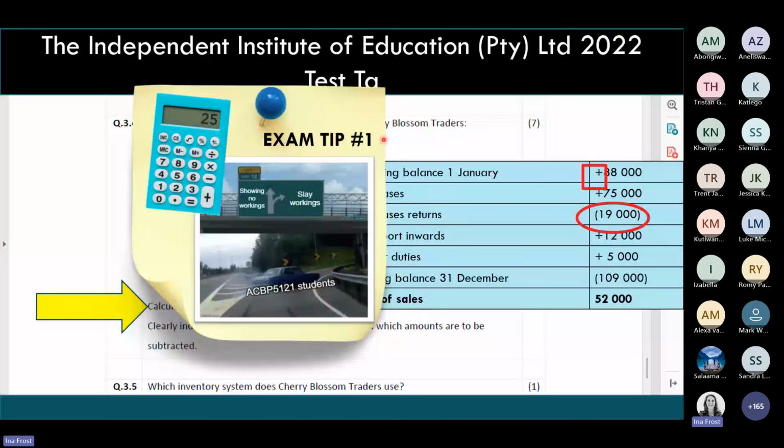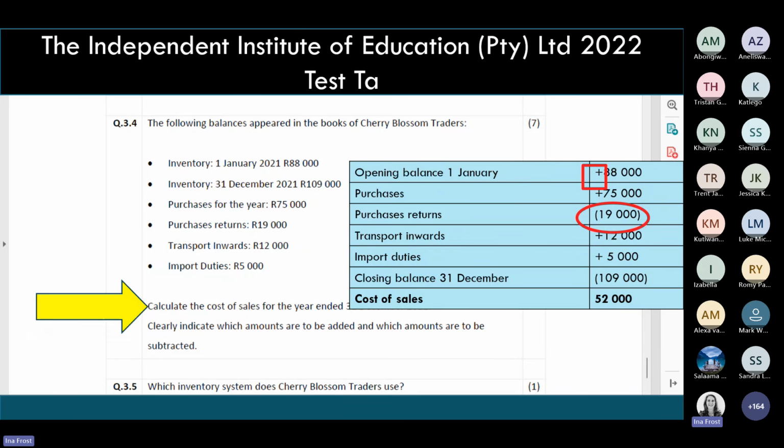Then you might have seen when we spoke about our calculation, I just want to go back here. When we made our calculation, I added in things like transport inwards and import duties. So why was I allowed to add those to the cost of my inventory?